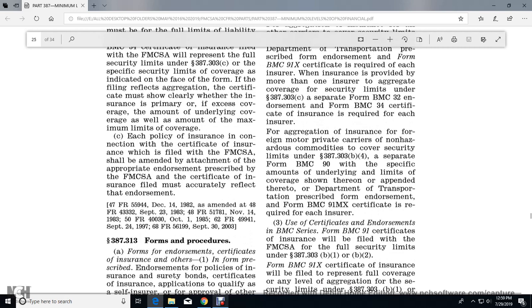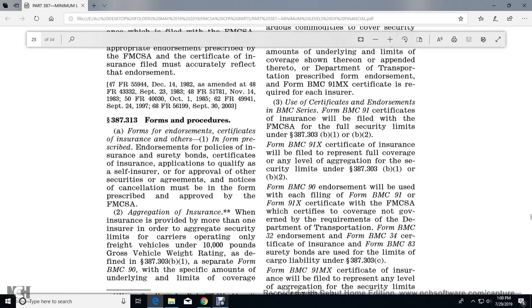For aggregation of insurance with for-hire motor carriers of non-hazardous commodities covering the security of 387.303(b)(4), a separate Form BMC 90 with the specific amount of the underlying limits of coverage shown thereon must be appended thereto, under the Department of Transportation prescribed endorsement Form BMC 91MX certificate required by each of the insurers.